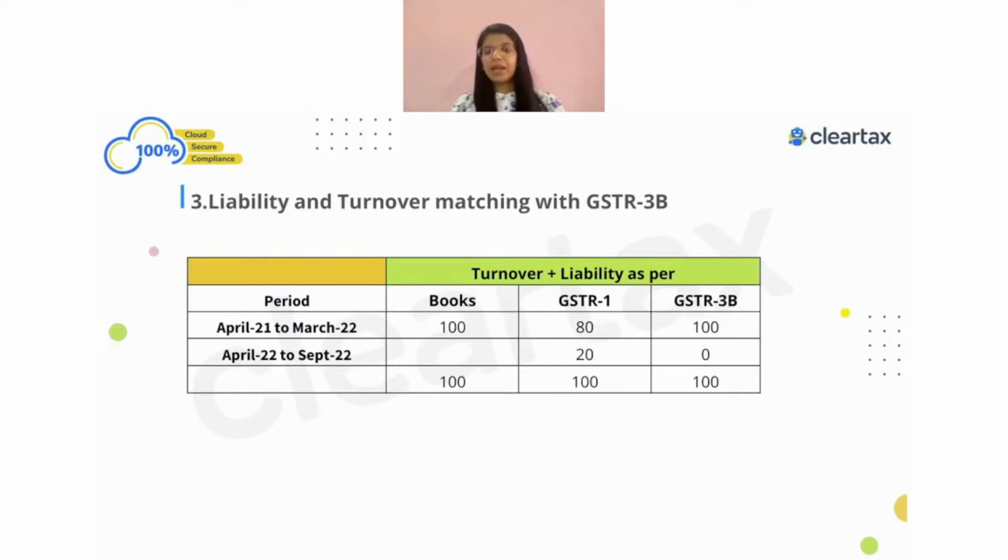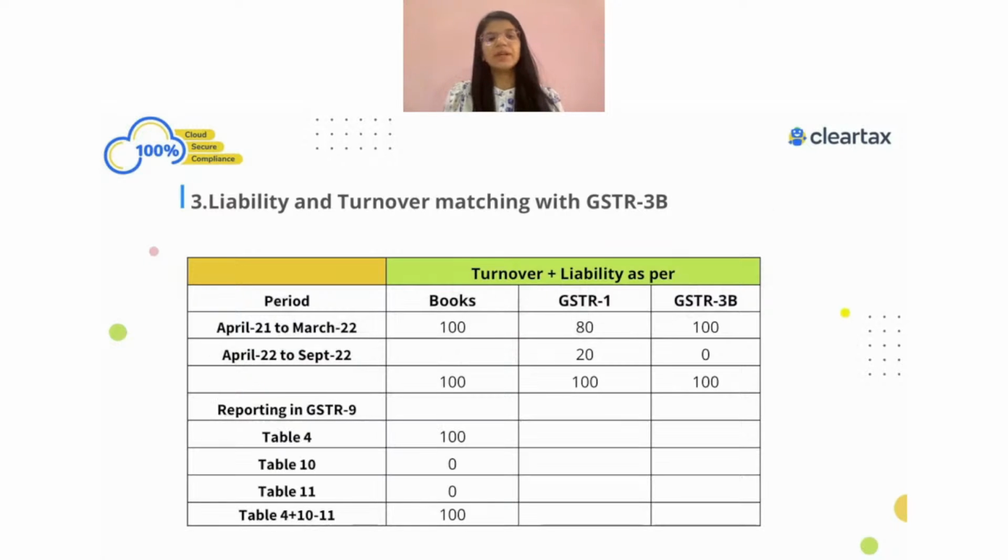So in this example, I actually got different answers. I could see Naveen says 18 in table number 4, Mangesh says 18 in table number 4, Kishan says table number 4, 80. Okay, so see here what was happening. I have actually paid the entire liability in the same financial year. I have not paid any liability in the next financial year. So in this particular example, we have to show every information in table number 4 itself. So the entire 100 amount has to be shown in table number 4.